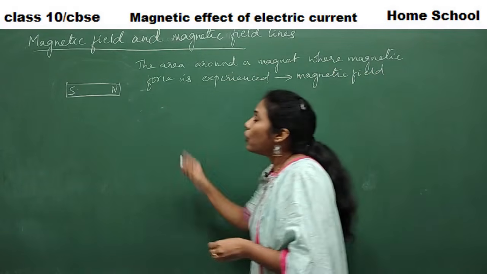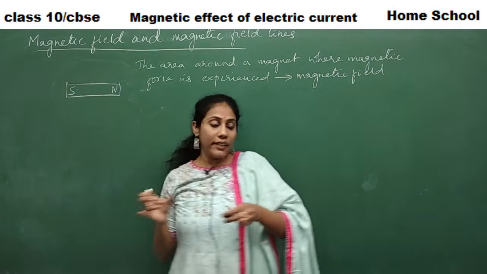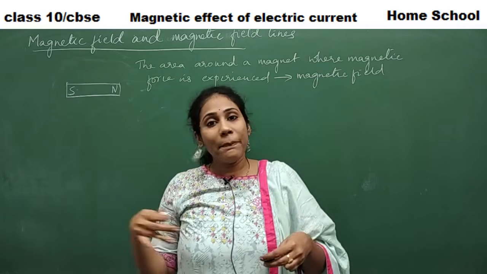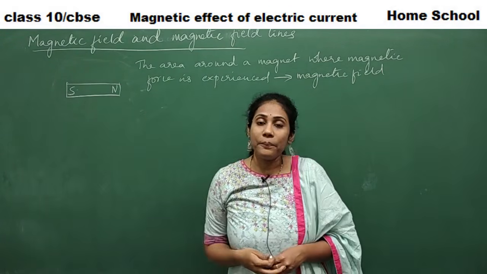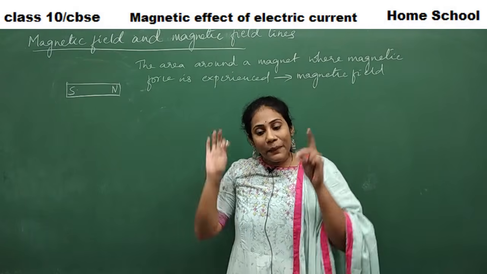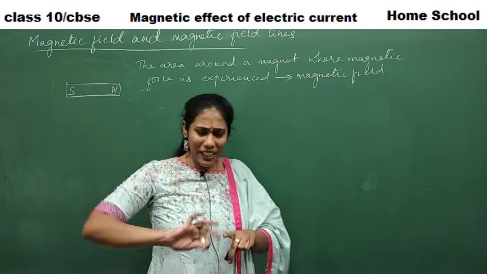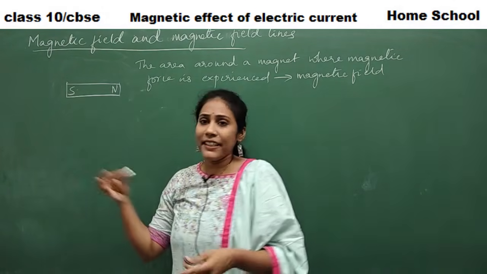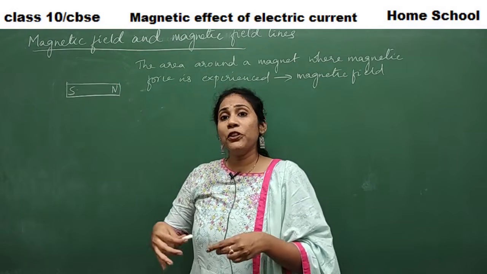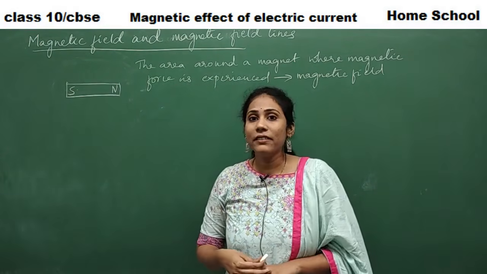Clear? So only when you bring the object to that particular boundary or area, attraction or repulsion occurs between the magnet and the object that you are bringing. So that particular area itself is called magnetic field. And how do you come to know how much area has that magnetic field?